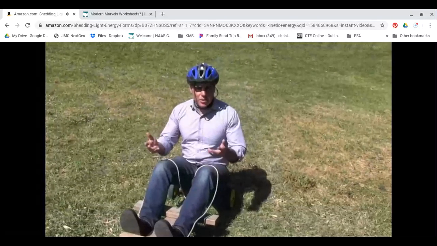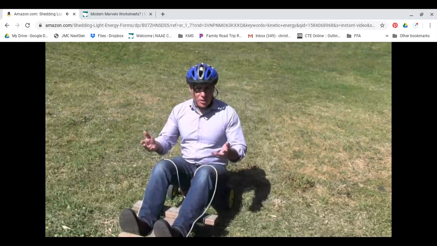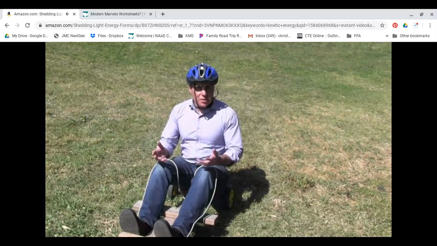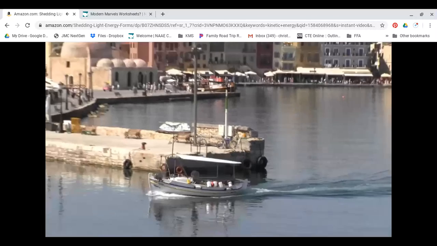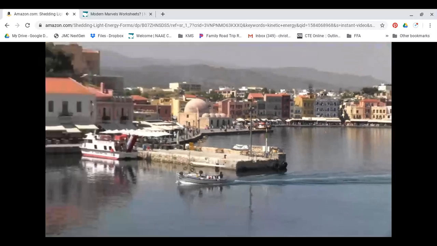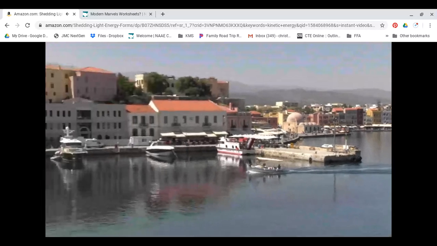In this series, we're going to look at energy. Energy, at a really basic level, is what gives things the ability to change in some way. When a boat moves across the water, it's changing its location. Energy is needed to make this change happen.